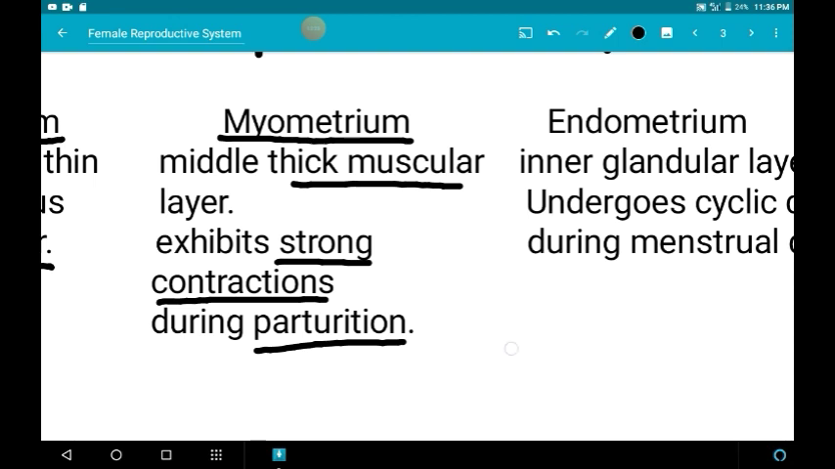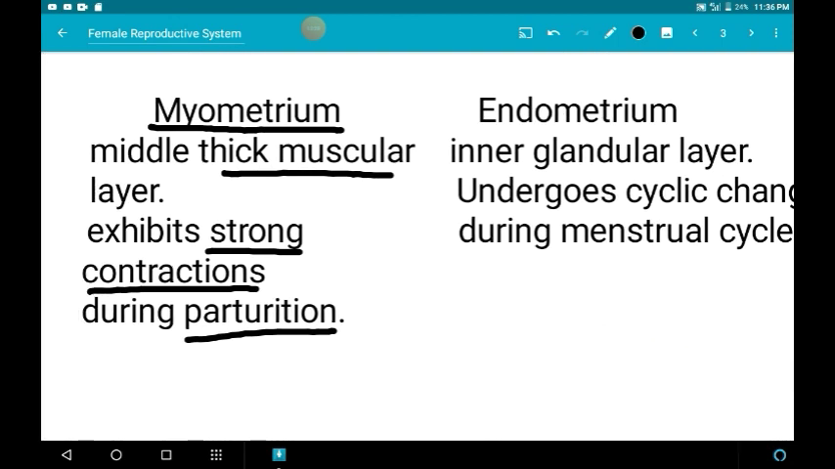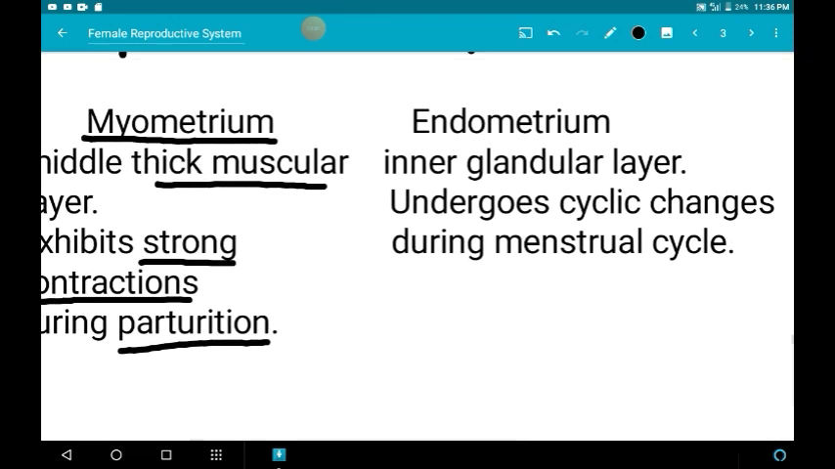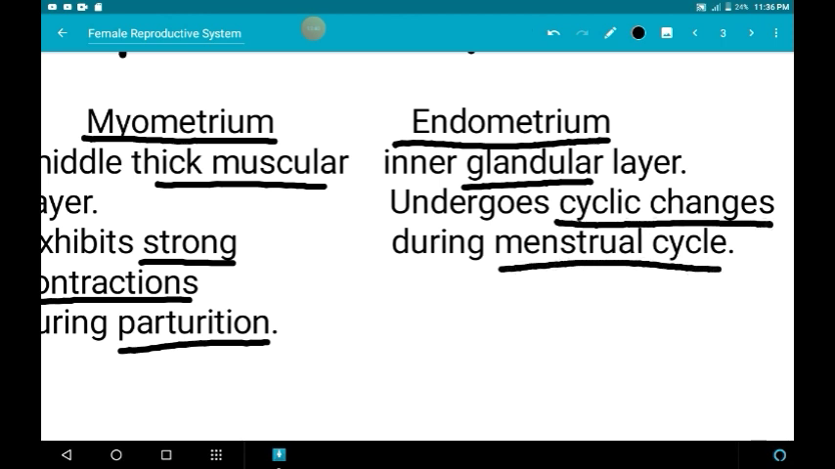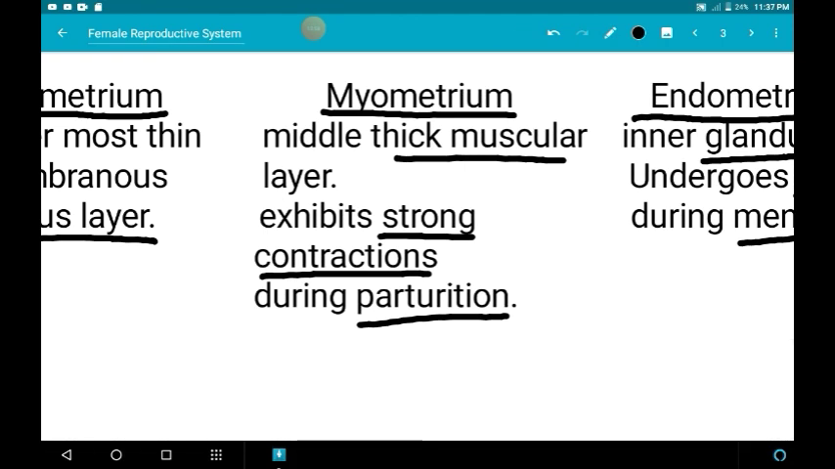Parturition means childbirth. At the time of childbirth, it will exhibit strong muscular contraction to expel the fetus. The third layer, the innermost layer, is the endometrium, which is glandular in nature. They possess more glands. It will undergo cyclic changes during the menstrual cycle. So these are the 3 layers of the uterine wall.